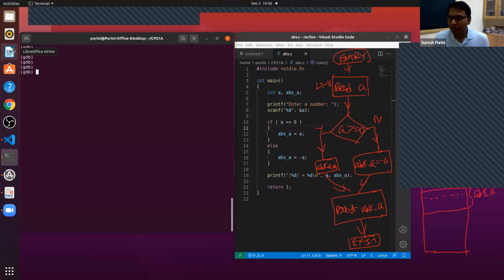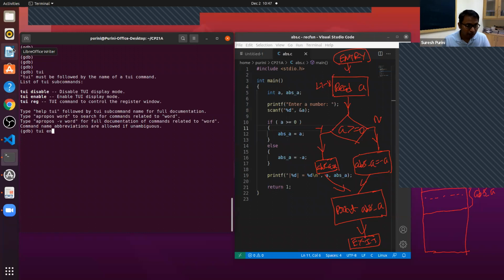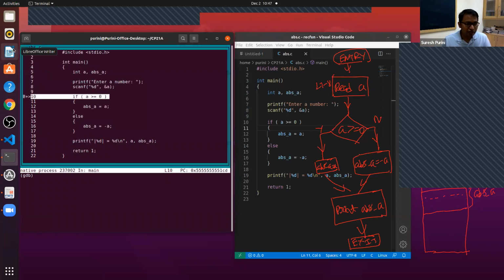Good. So GDB is super fun. You can do very interesting things using GDB. But very few students use GDB, very few students. So I want you to be very proficient in using GDB from day one. This is one particular way of using GDB, having the editor on one side and the terminal on the other side. There is another way called TUI, text user interface.